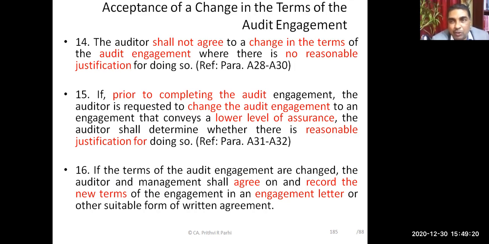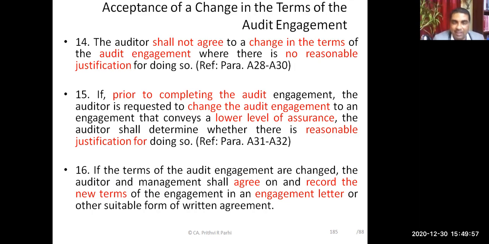Audit engagement or audit report gives a high level of assurance, whereas a review, or limited review we call it, limited review report gives a low level of assurance. Are you getting? Because limited review means auditor reports clearly that I have not audited, only limited items are reviewed by me. So the level of assurance given by audit is high and the level of assurance provided in a review engagement is low. Are you getting this point?